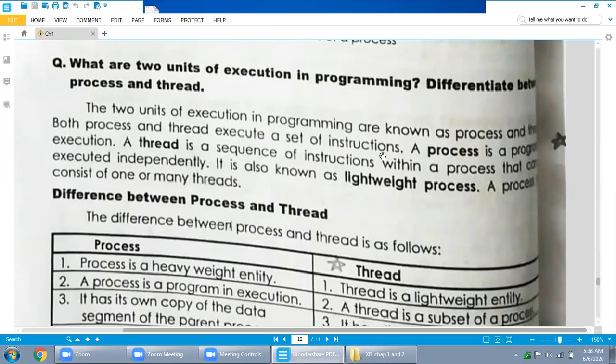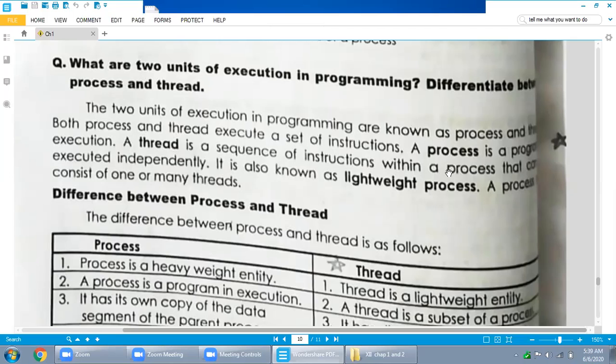When we start the C++ language, I will tell you in detail what an instruction is. Over here, you will assume that instruction is any kind of statement. It could be an input statement, an output statement, or a process statement. But process and thread execute a set of instructions. A process is a program under execution. A thread is a sequence of instructions within a process.